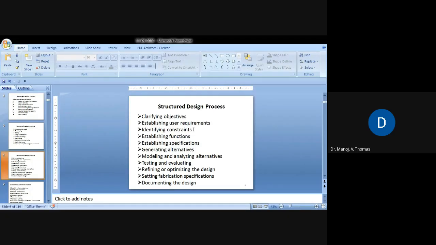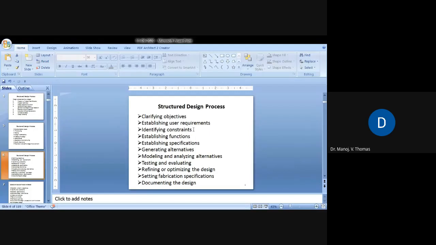Then establishing functions. What are the features? Then establishing specifications, specific actions, operations. Then generating alternatives. To meet these requirements, functions and constraints, what are the options we have, isn't it? We should list them out and identify the pros and cons, the advantages and disadvantages of them.